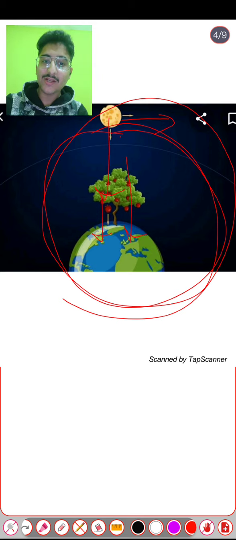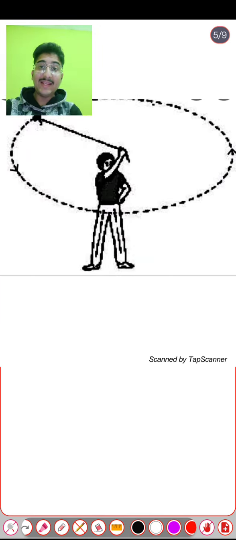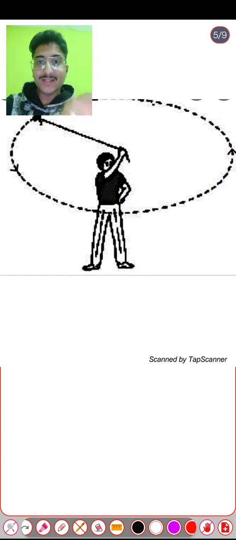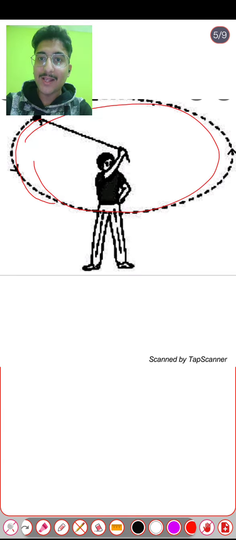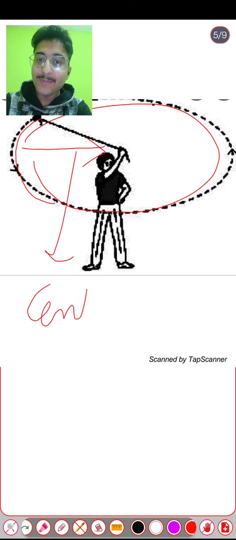I will give this answer by taking an interesting activity. In this case, a person is whirling a stone in a circular way. The force which keeps the stone in a circular path is acting towards the center, and that force is centripetal force.